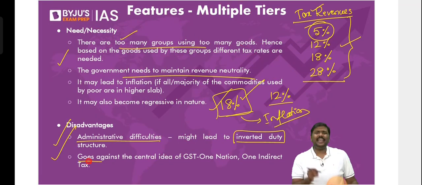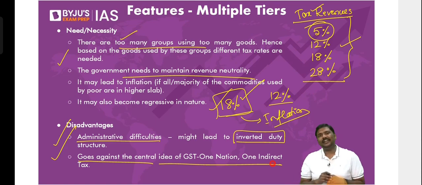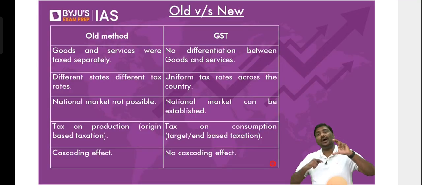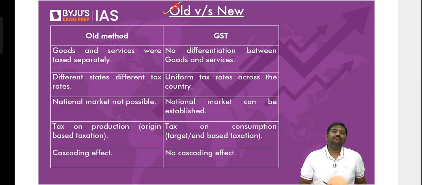Second, don't you think having multiple rates under GST goes against the central theme of GST? Central theme of GST is one nation, one tax. But is it one tax right now? No, the name of the tax is one, but below that, there are multiple rates. So this is how you need to address it if there's a question on this. So far it has not been asked, but it can be asked. So done. Let's go to the next one.